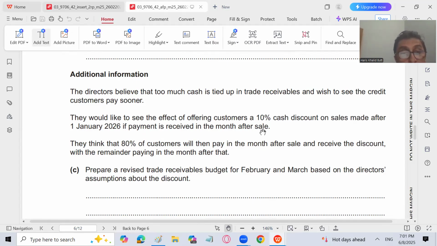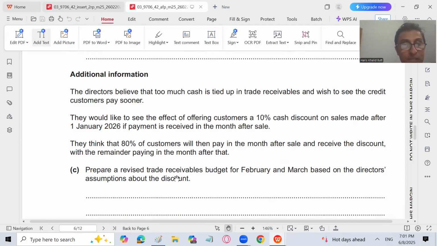80%. Okay. So the customers who are going to make us the payment in the next month will be allowed a discount of 10%. And they think that 80% of customers will then pay in the month after sale and receive the discount, with the remainder paying in the month after that. So it means that previously we were receiving 20% in the following month and 80% in the 2 months after sale. But now we are receiving 80% in the next month, after deducting a discount of 10%. And the 20% remainder will be received 2 months after sale.